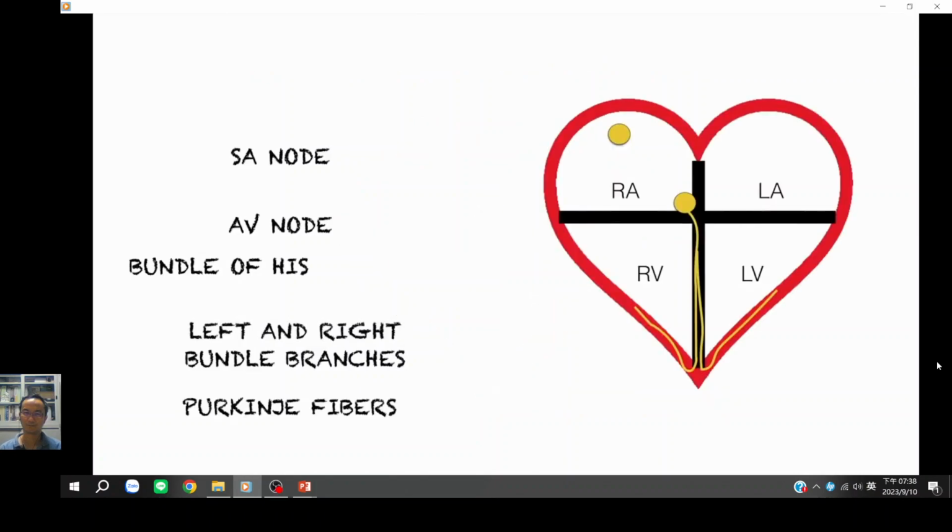So another concept that we need to discuss will be the inherent rate of these cardiac cells. When you say inherent rates, these are pretty much the heart rate that we generate depending on which cardiac cell sends an impulse. So for example, if the SA node starts it all and it goes all the way to the Purkinje fibers, this will generate a heart rate of 60 to 100 beats per minute.